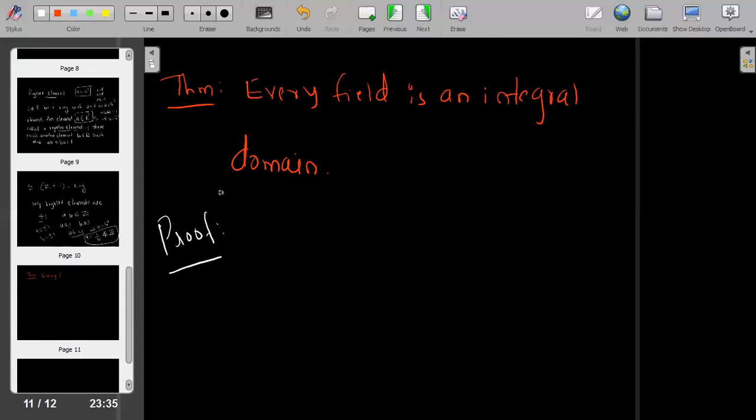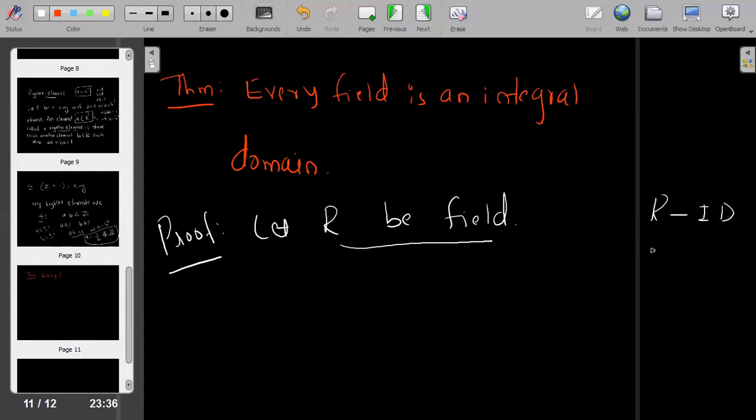Okay, so first here we have to assume that R is a field. I am assuming that R is a field, then I have to prove that R is an integral domain. R is an integral domain means for any two non-zero elements A and B, their product is also non-zero.